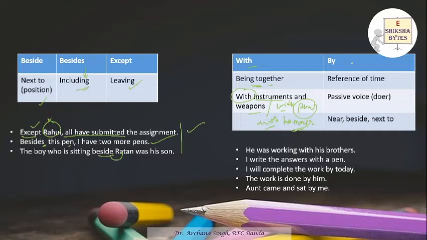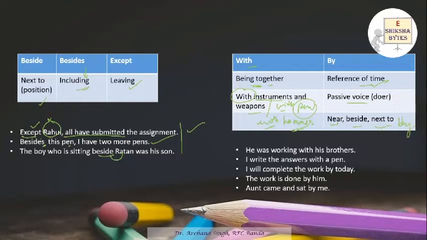Now by is used for a time reference. We say by today, by this particular time. So whenever you refer to a time, we can use by. By is also used in the passive voice where we are focused on the doer. This work is done by whom? By this person. The assignments are submitted by students. So in the passive way, we use by. Then by is also used for mentioning a position, like whenever you want to mention a position of near, beside, or next to, then also we use by.